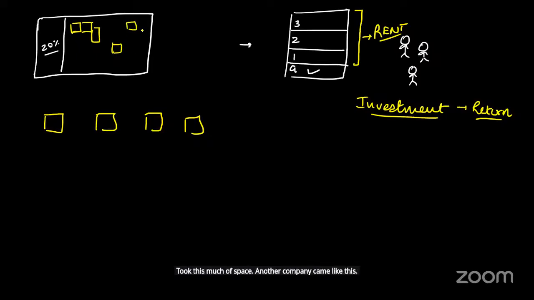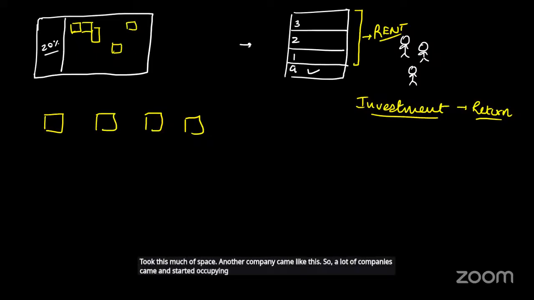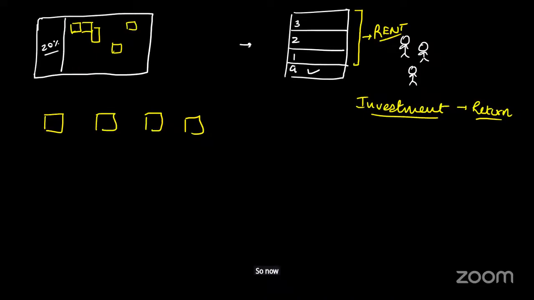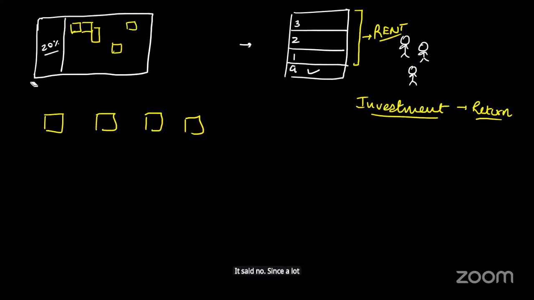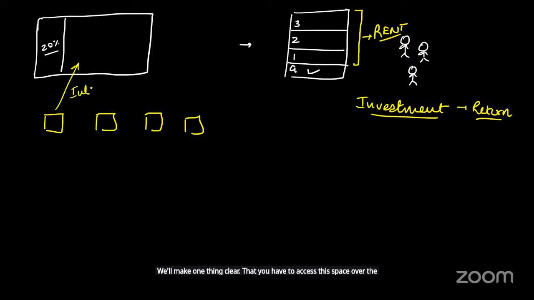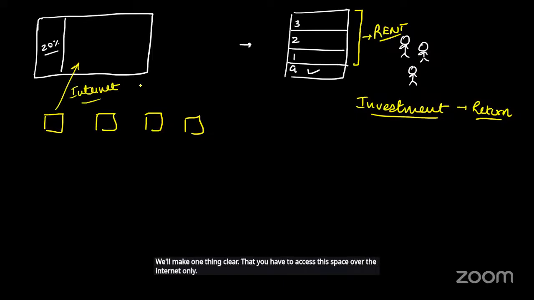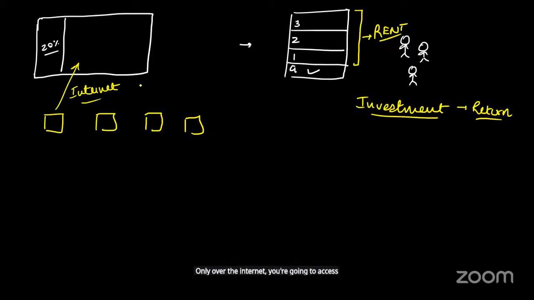So a lot of companies came and started occupying these small spaces within this data center. Now will Microsoft allow employees from all the companies to come and visit the data center? It said no. Since a lot of you are coming in, we'll make one thing clear: you have to access this space over the internet only. Only over the internet you're going to access this space.